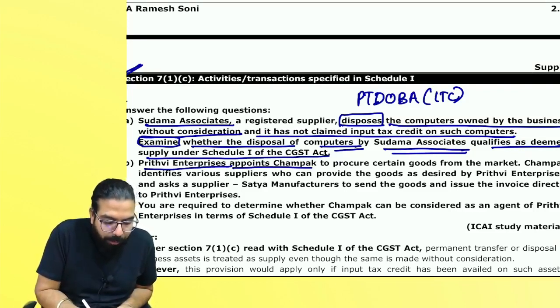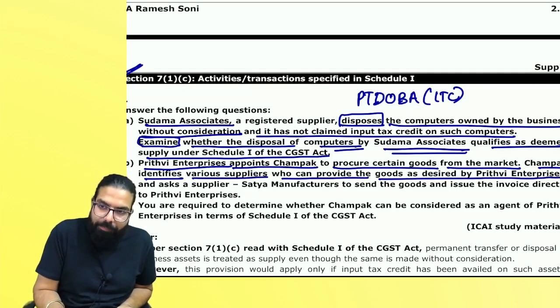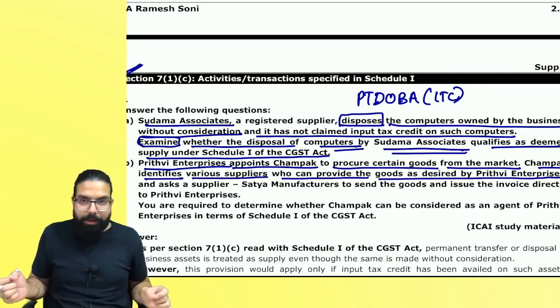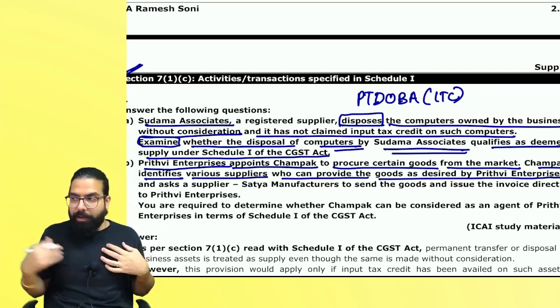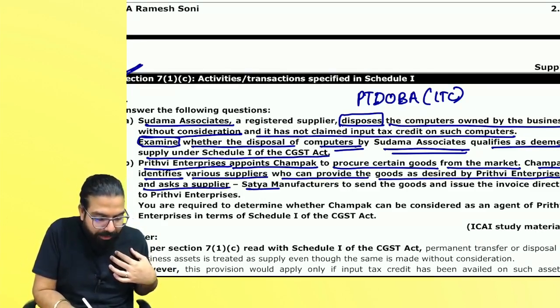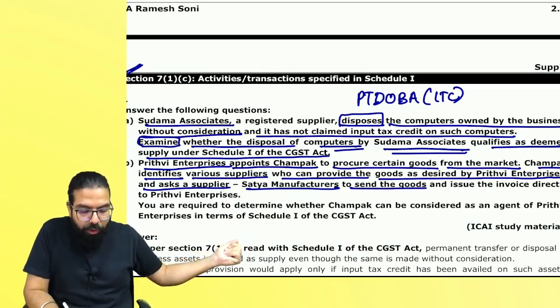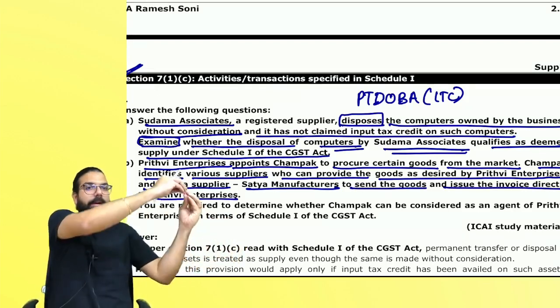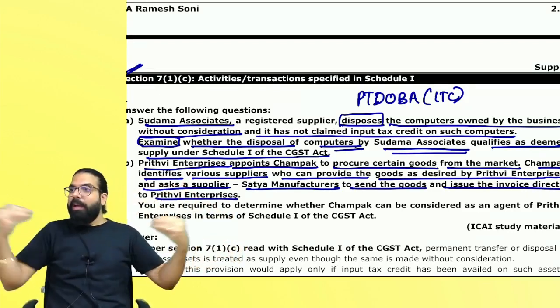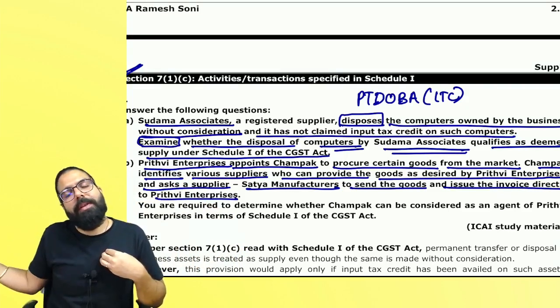Prithvi Enterprise appoints Champak to procure certain goods from the market. Champak identifies various suppliers who can provide the goods as desired by Prithvi. Baba, Champak is the agent. Principal is Prithvi. And he asks the supplier, Satya, the manufacturer, to send the goods and issue an invoice directly. Baba, he will issue the invoice directly. Am I an agent as per 7(1)(c)? Is there a supply between me and the principal?